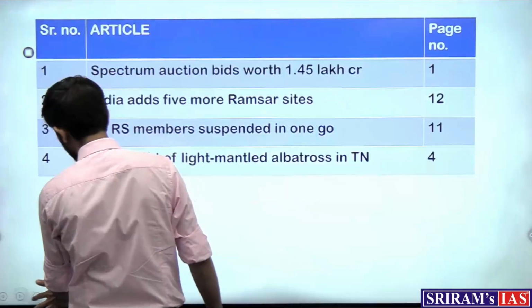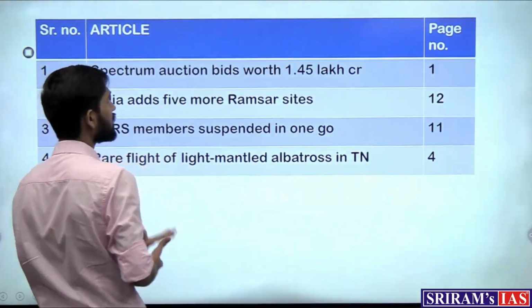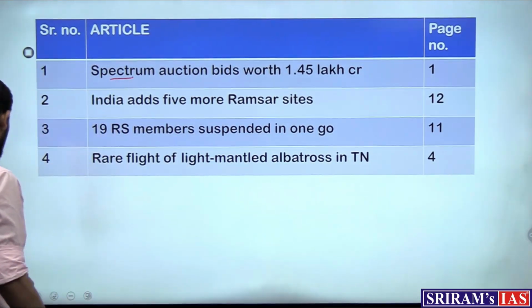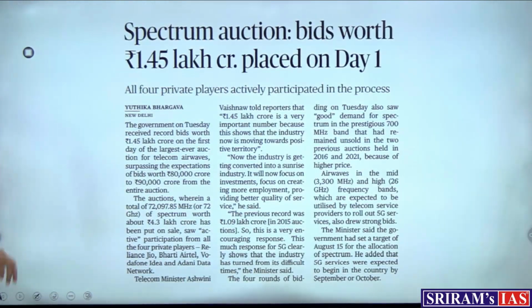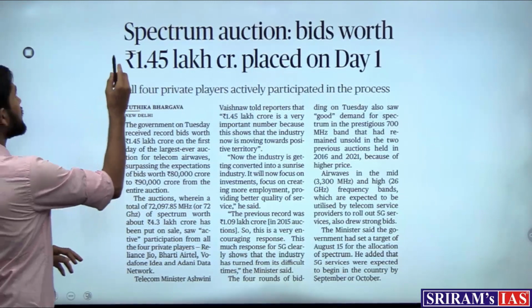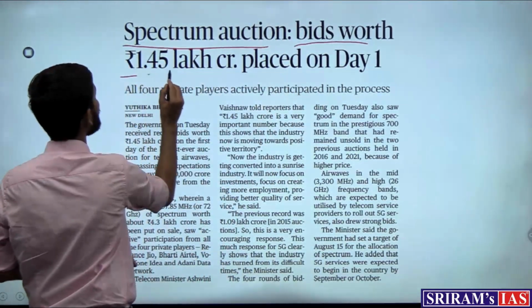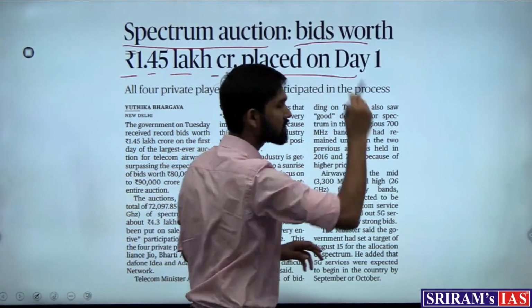The articles which appear in the New Delhi edition of the Hindu newspaper are on our screens. Let's take up the first important article for the day. The first important article reads: Spectrum Auction bids worth rupees 1.45 lakh crore placed on day 1.